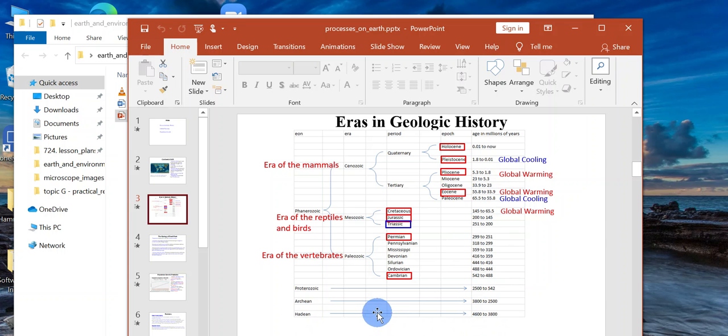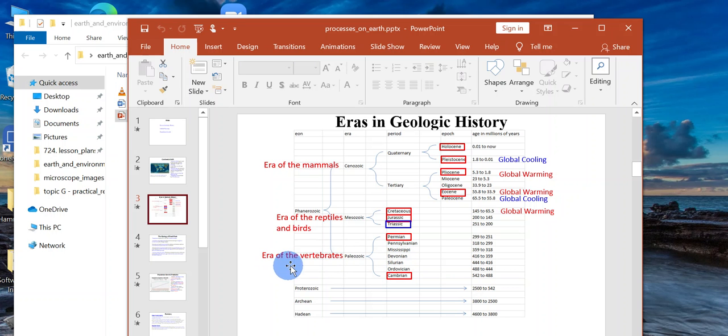So the first period, there's no history because there was no life, or only basic forms of life, unicellular. There were no bones, no hard shells left, so no fossils. It all starts, interestingly, 540 million years ago, called the Cambrian. So multicellular life, then the Cambrian explosion of life, lots of life, and then all of these periods to the Permian.